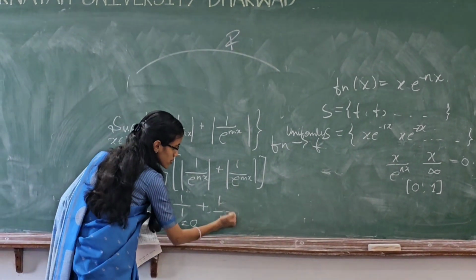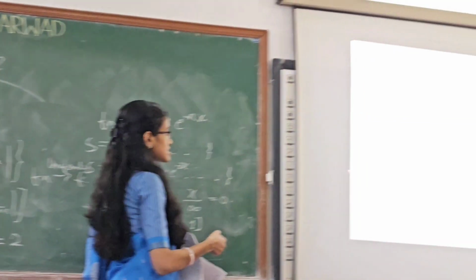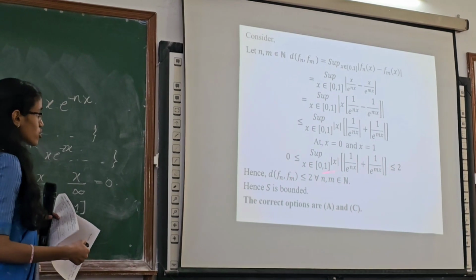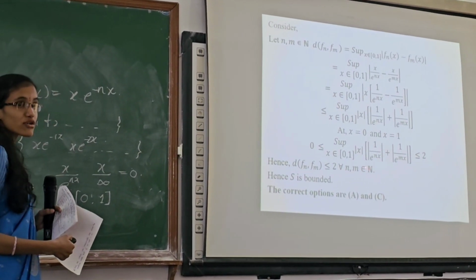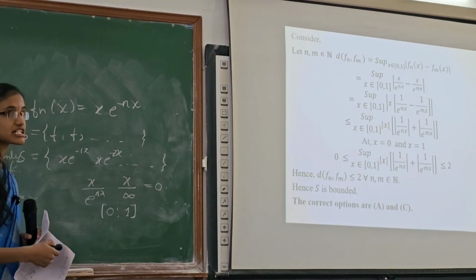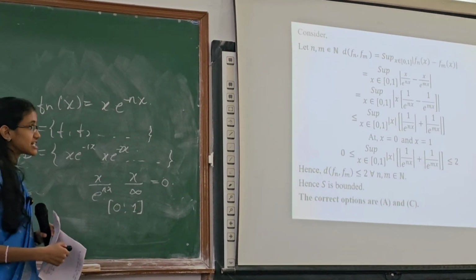So I will get 2. This function is less than 2 and greater than 0, since it is a modulus function, therefore it is a bounded function. So my options A and C are correct. That is, it is not compact and it is not closed, but the function is bounded and equicontinuous.